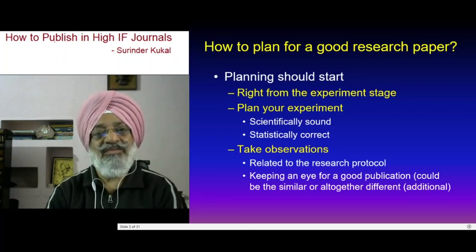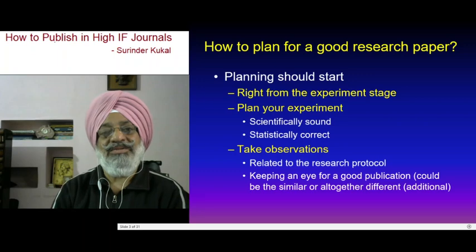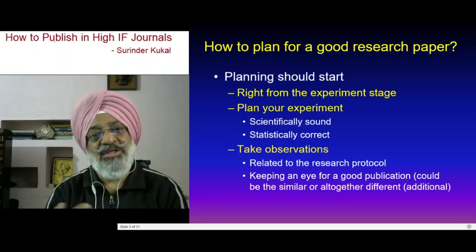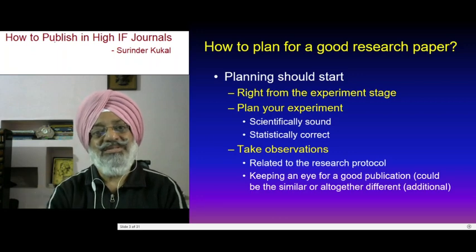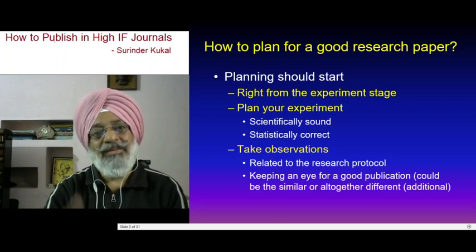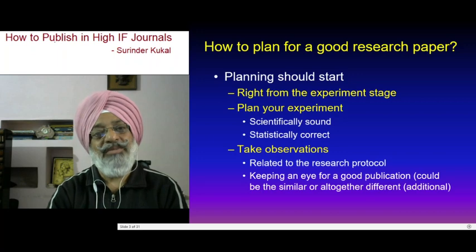The audience could be the farmers, the scientists, or the general public. It may not be important for them, but some observations may be important for publishing your research in high impact factor journals.